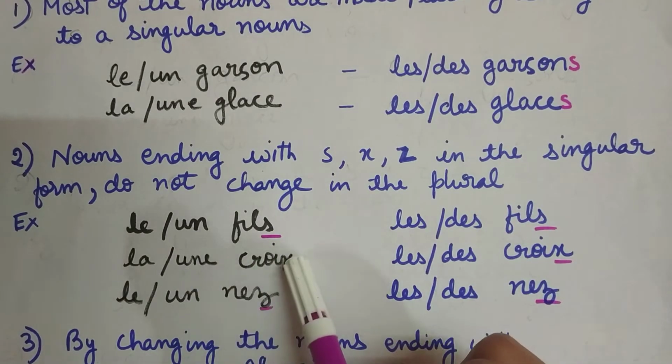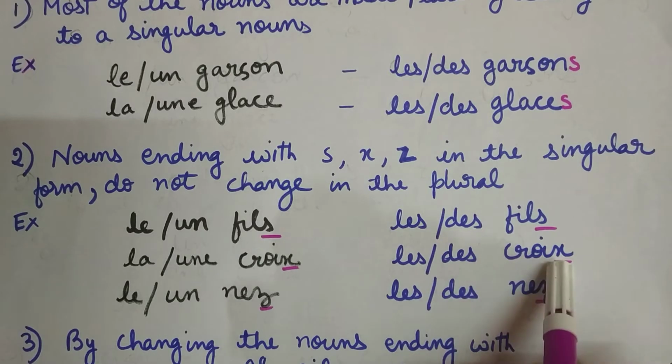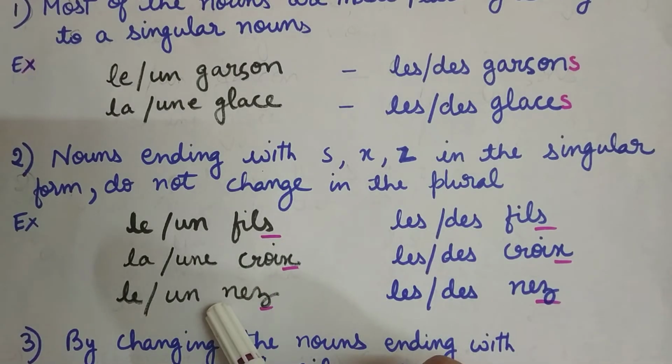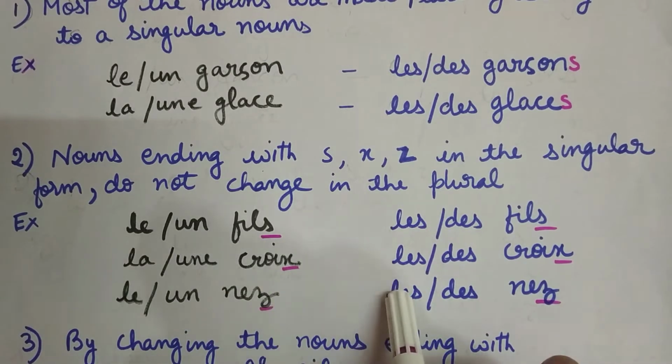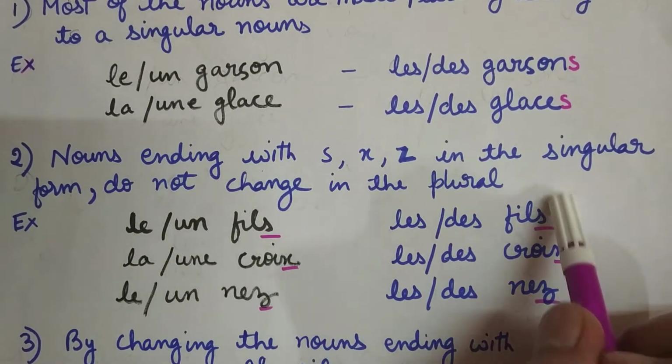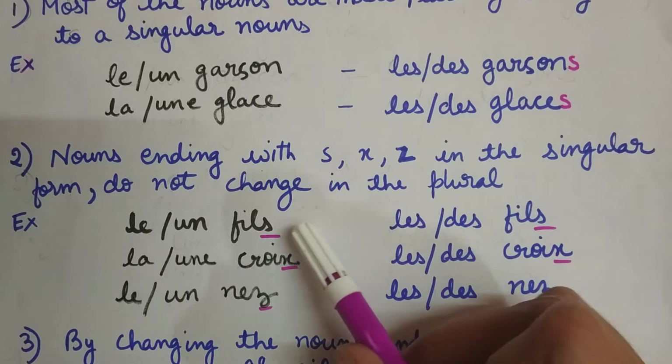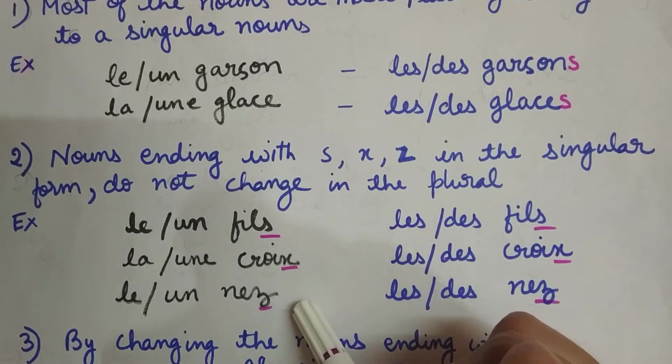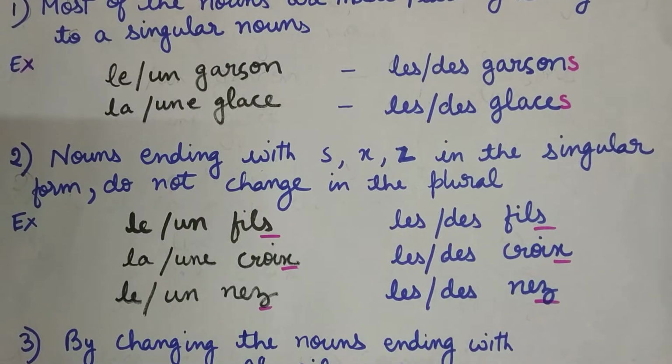La, un, croix, les, des, croix. Le, un, nez, les, des, nez. Okay? Just remember the spellings remain the same in the plural form if the nouns end with s, x and z. Fine?